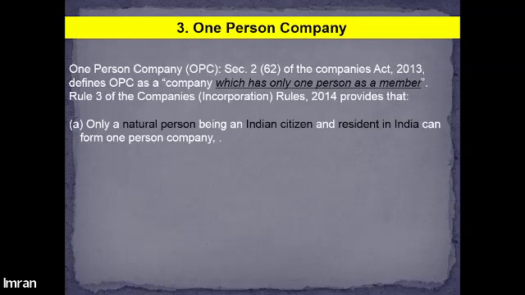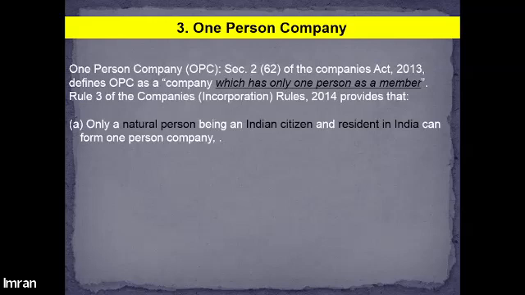Now if an Indian citizen also resides in India, then such an individual will be allowed to start a one person company. Let's suppose, for example, Prerna is an Indian citizen but living outside India. That means she is a citizen of India, but she is not resident in India.